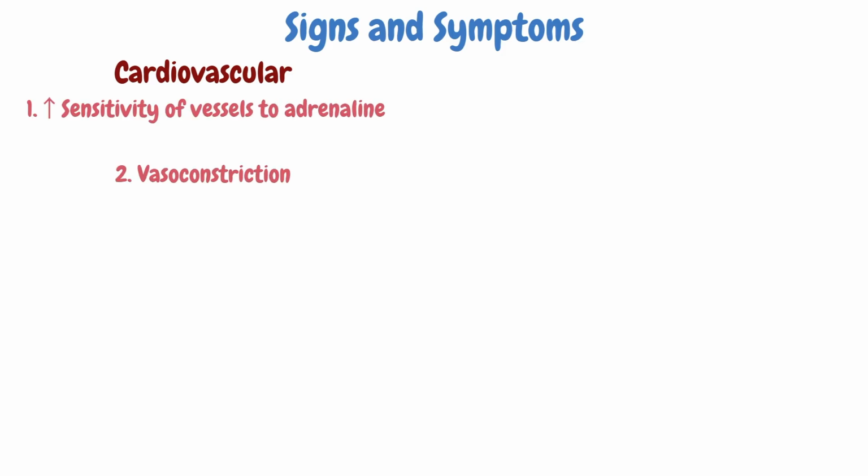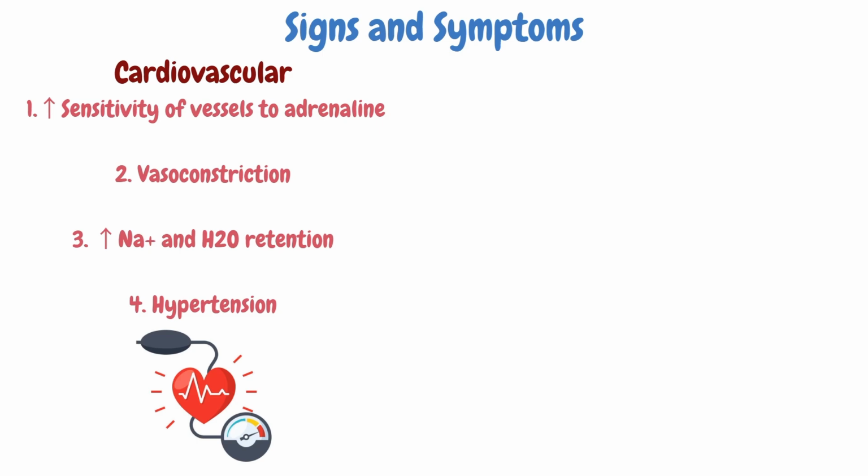Cushing syndrome can also cause cardiovascular symptoms. First of all, it can cause hypertension due to a multitude of reasons. Firstly, it increases sensitivity of peripheral blood vessels to adrenaline, causing vasoconstriction and increase in venous return and hence blood pressure. Also, as a glucocorticoid, cortisol has a similar structure to mineralocorticoids, such as aldosterone, causing upregulation of sodium channels in the kidney tubules, leading to water retention. The increase in blood volume naturally leads to an increase in blood pressure.